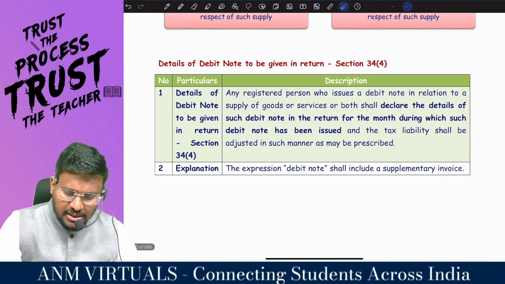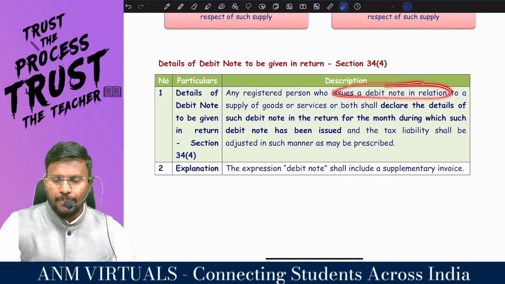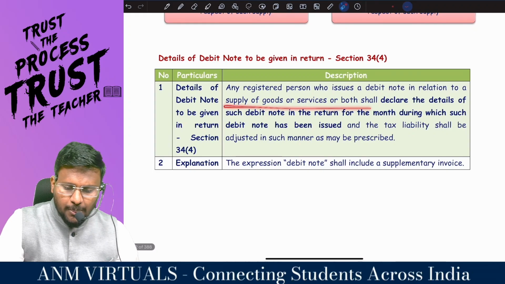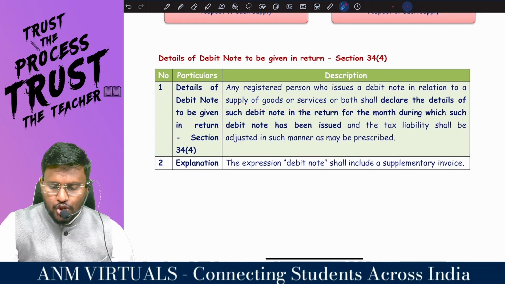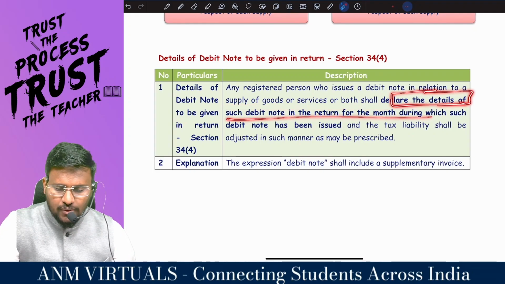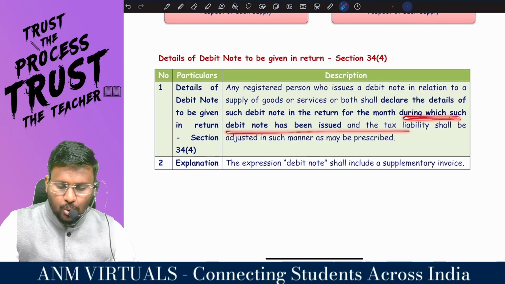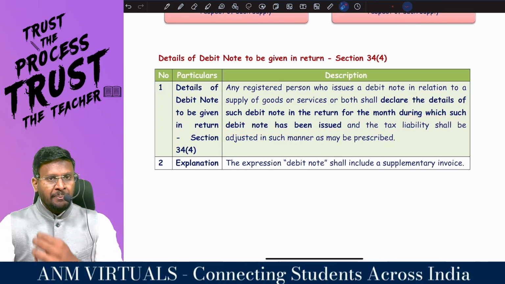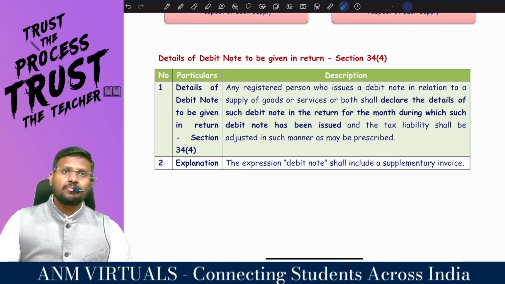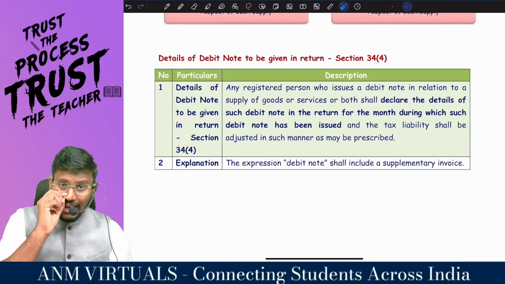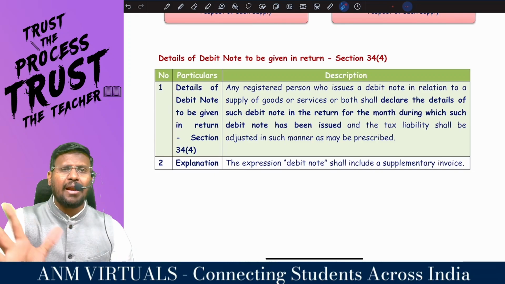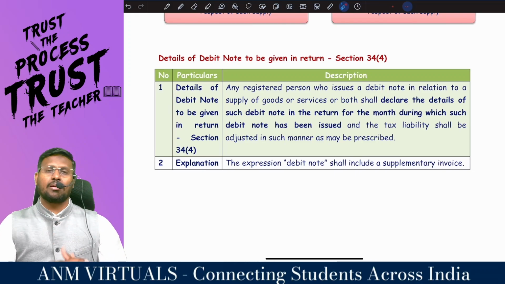Any registered person who issues a debit note in relation to supply of goods or services or both shall declare the details of such debit note in the return for the month during which such debit note has been issued. For example, in this particular month you have issued a debit note. That particular month itself, it is mandatory to show it in the return.